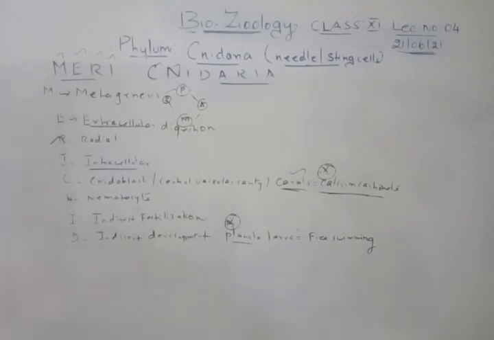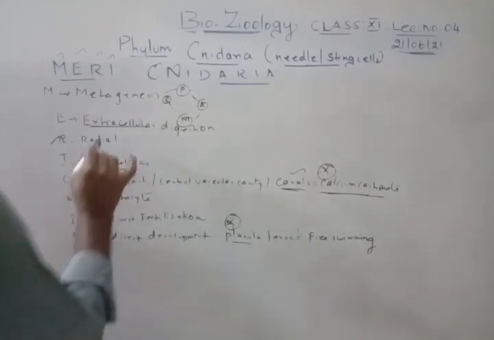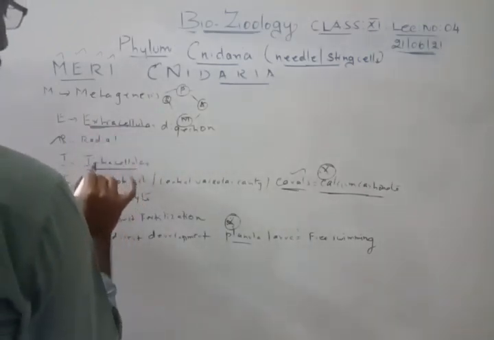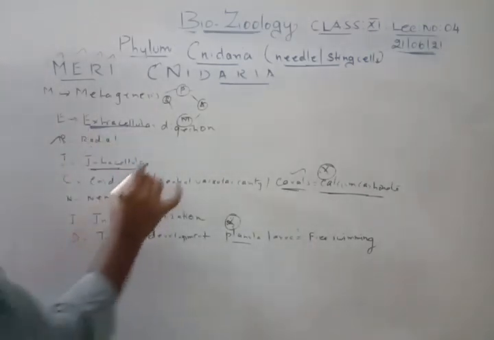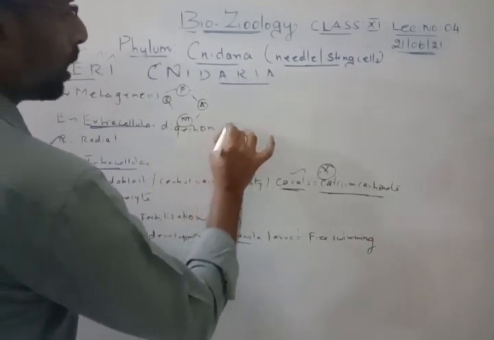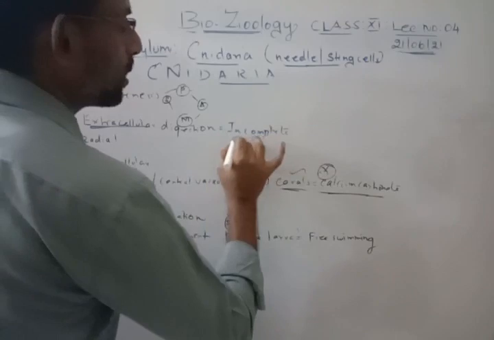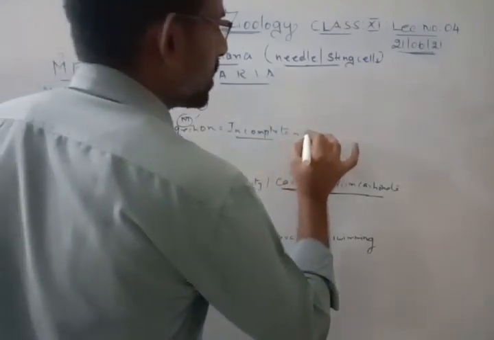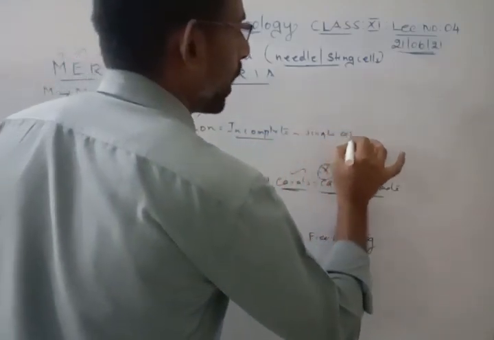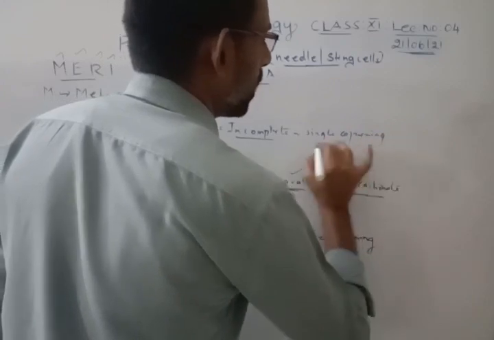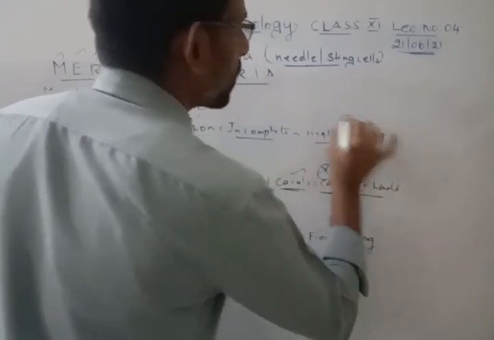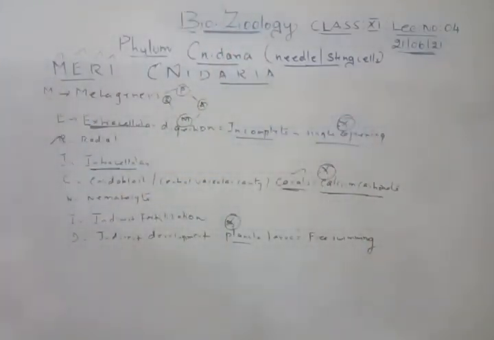Segmentation is also not there. Digestion, we have intracellular and extracellular, so the digestion here we talk about is incomplete. Why incomplete digestion? Because there is only a single opening. You remember? Only the mouth is present, so incomplete digestion.